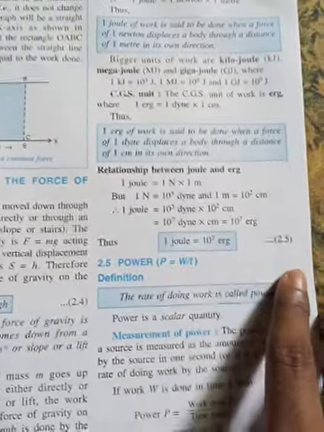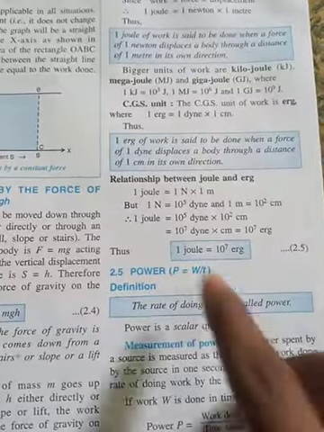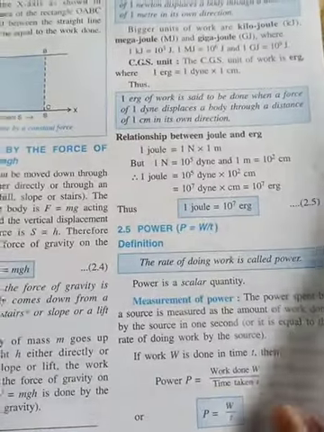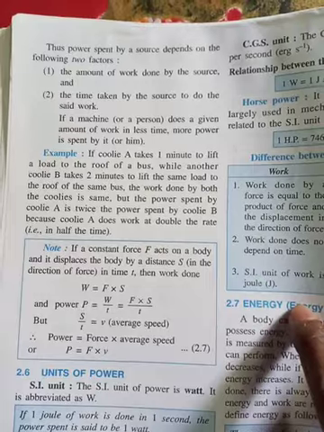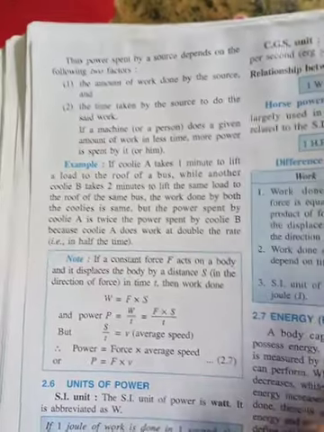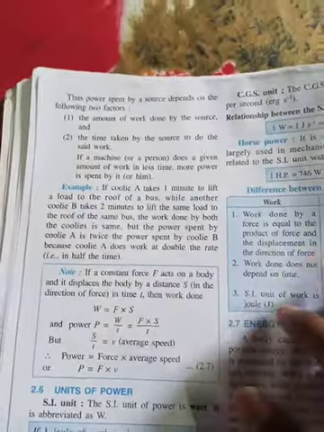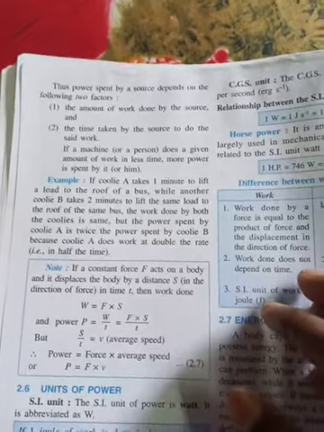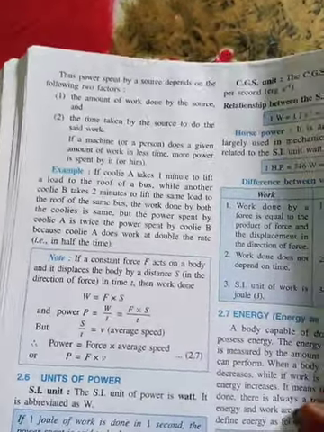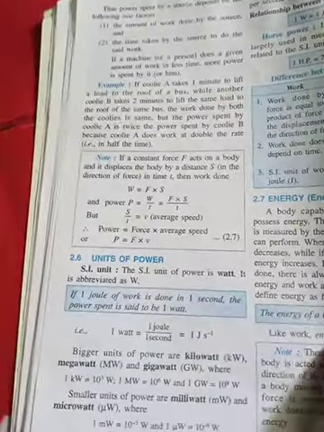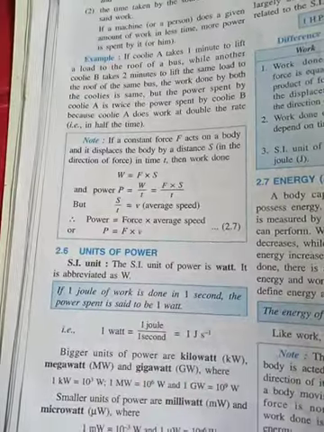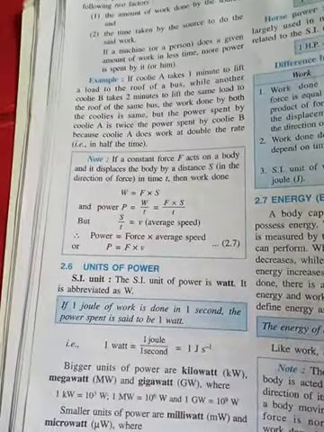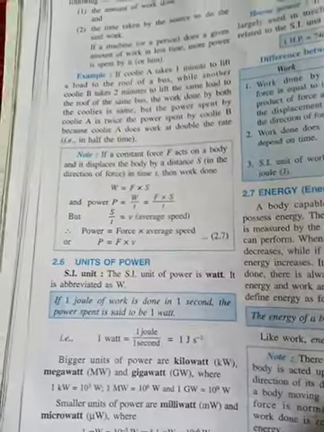Power. Power equals the rate of doing work. That means W by t, work done by time. That is the power. The power spent depends on two factors, that is the amount of work done and the amount of time taken. Unit of power: we know that it is joule by second, so joule per second, which is also denoted by watt. So the SI unit of power is watt, or I can say joule per second.